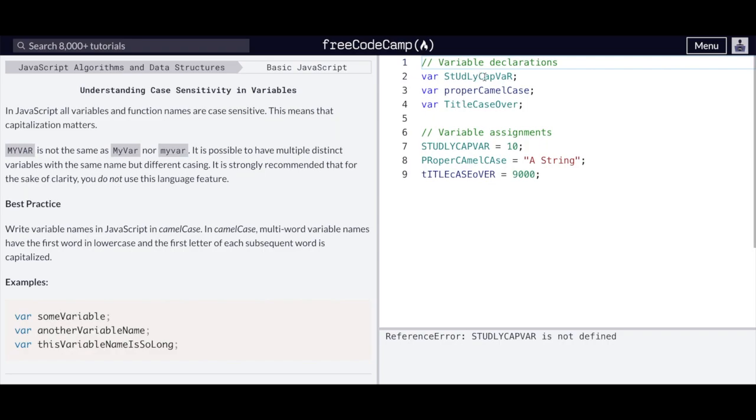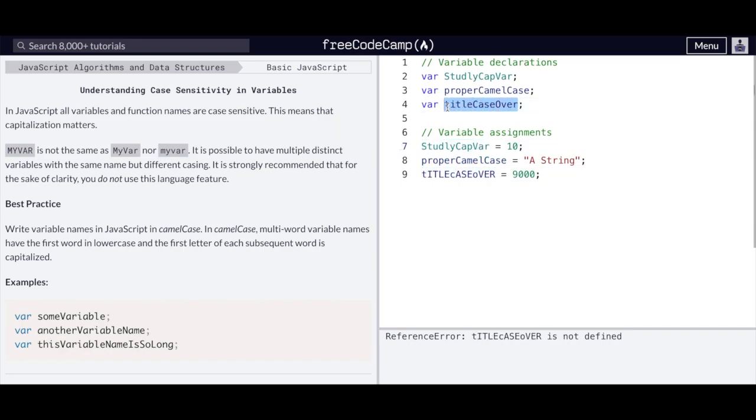So we want to modify these studlyCapVar. You see how writing things like this can definitely make things harder to read. But if we have studlyCapVar, we can easily see where each word breaks. Proper camel case and title case over. But we want camel case. studlyCapVar is not defined. Okay, I see. So they want us to redo these here.